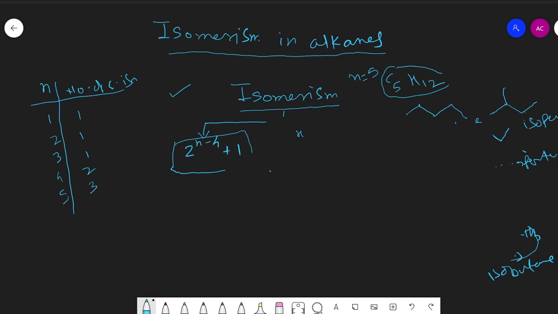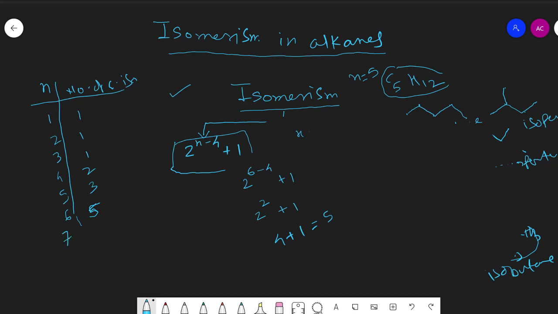For n is equal to 6, we keep n is equal to 6 here: 2 to the power 6 minus 4 plus 1 will be 2 to the power 2 plus 1, that is 4 plus 1 is equal to 5. So we can say that alkane containing 6 carbon will have 5 different isomers.